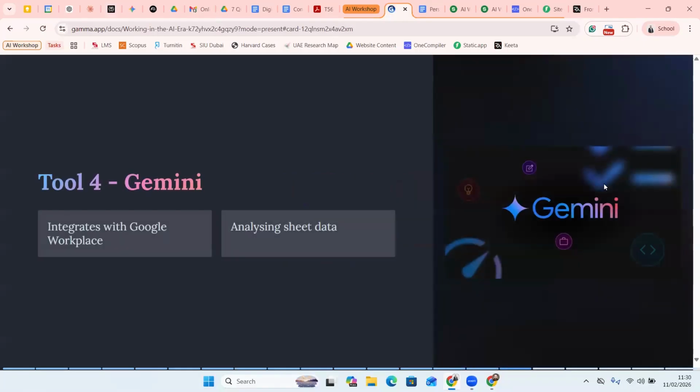So the next tool, of late it has become one of my favorite tools, is Google's product called Gemini. Okay. Now, Gemini works great if you are working within the Google ecosystem. Personally, I am very much into the Google ecosystem. Where I'm working, which is Symbiosis, we also use Google Workspace, so we have all the apps provided by Google, right? So it works very well in this particular context, right?